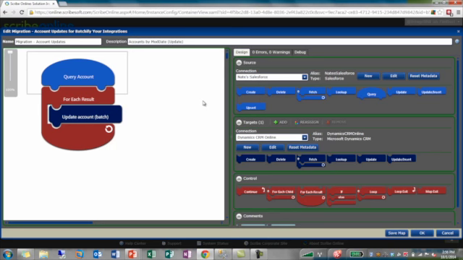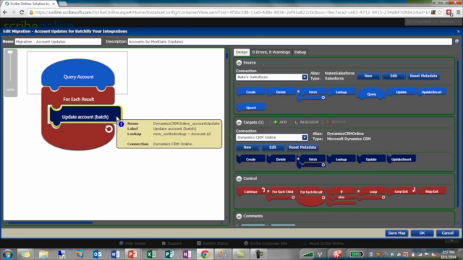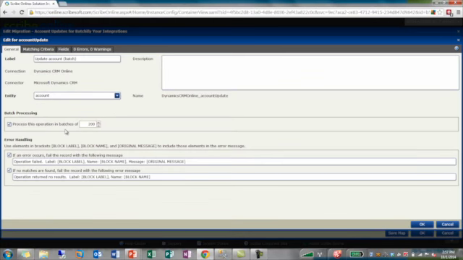Exactly. Okay, so let's take you into Scribe Online. I have a migration scenario here. I'm trying to keep this simple, so I have a Salesforce. I'm going to get some accounts, and for every account that I get, I'm going to do a batch operation to update the CRM account. If the connector is going to support batch, it's going to be in this operation configuration, where it's a checkbox, and I'll be able to turn it on. If the connector you're working with doesn't support batch, this won't even show up on the screen. Okay. After I've turned it on, I get to choose that batch size.